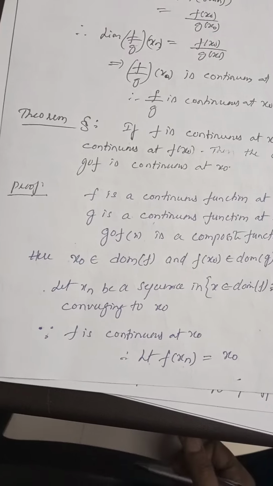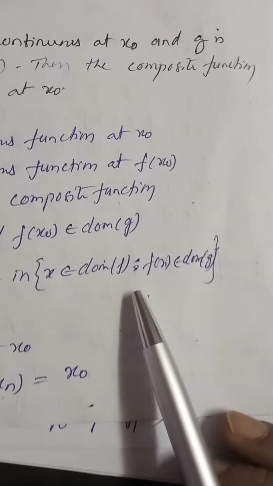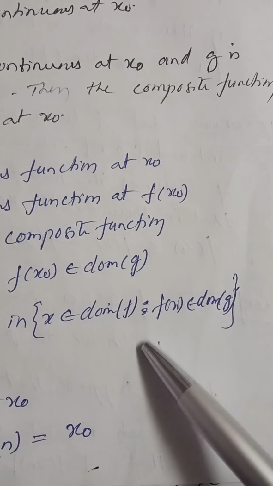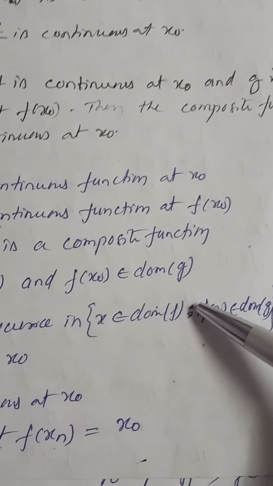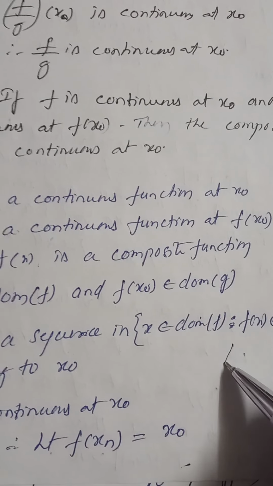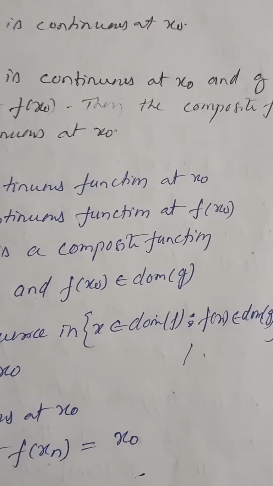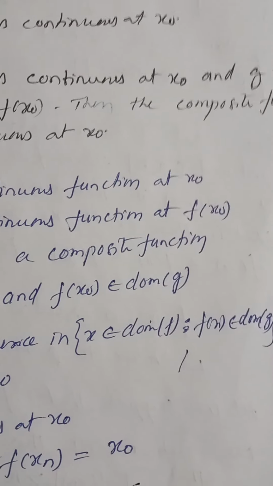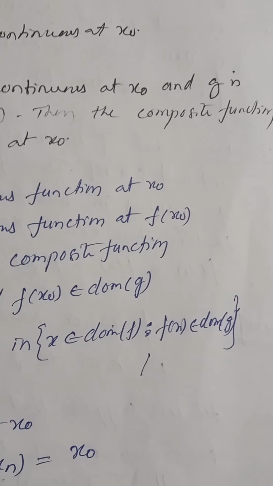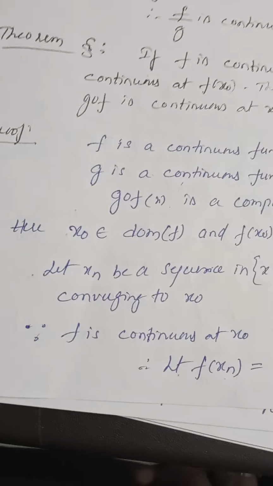Now let xn be a sequence in x belonging to the domain of f. This is called such that, we write a slash, or else you can use these dots, right? Slash, or you can use two dots, right? x belongs to the domain of f such that f of x belongs to the domain of g, right? Let xn be a sequence which is convergent to x naught.